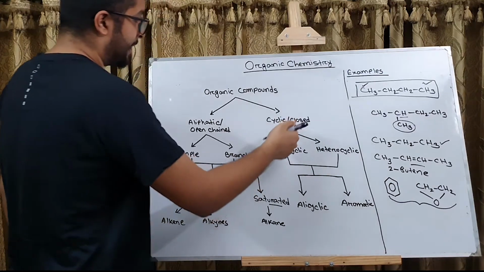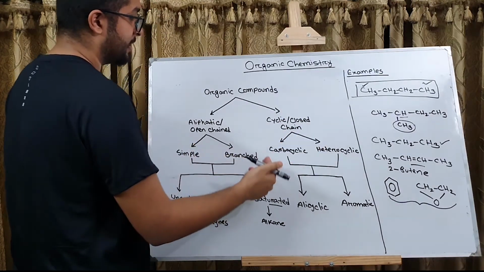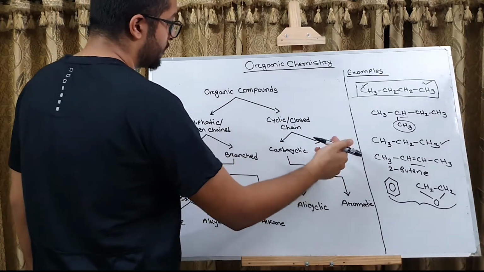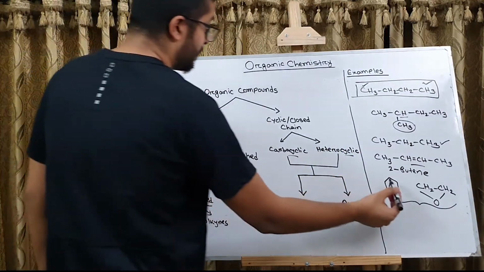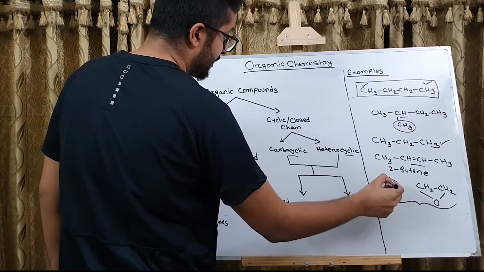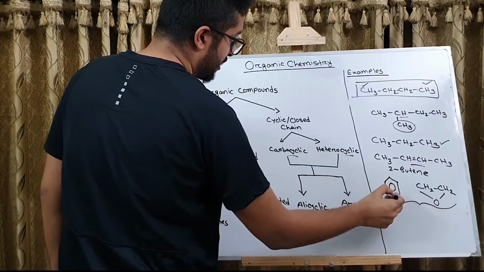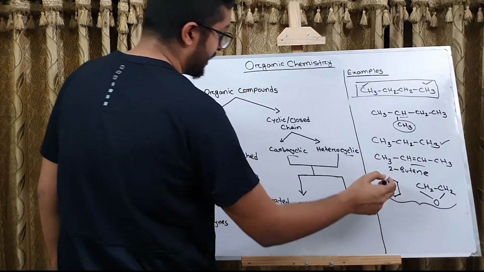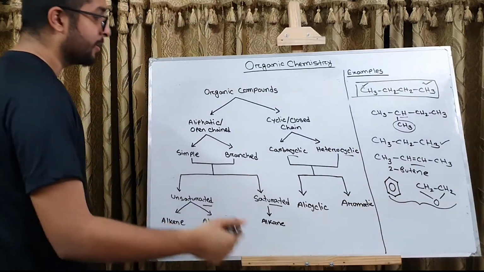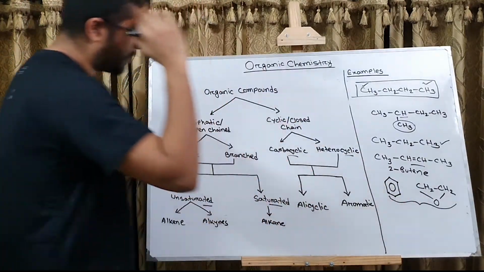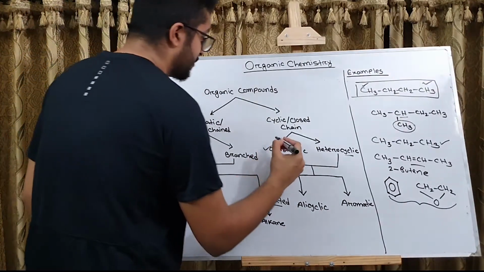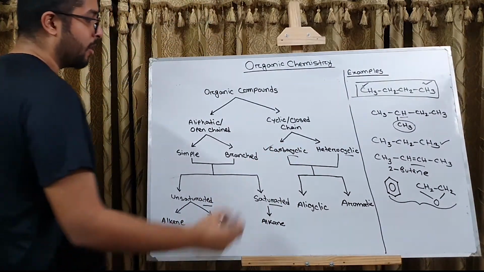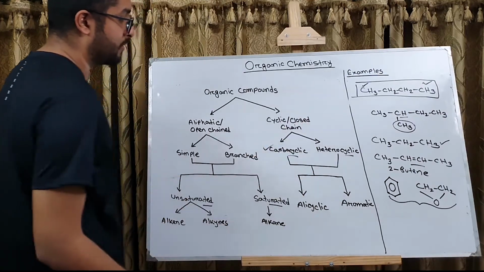Then these cyclic or closed chain organic compounds are subdivided into two types, that is carbocyclic and heterocyclic. In case of benzene, every single vertex of the closed chain is occupied by carbon. So this type of structure where the ring is only formed of carbons is called a carbocyclic organic compound.